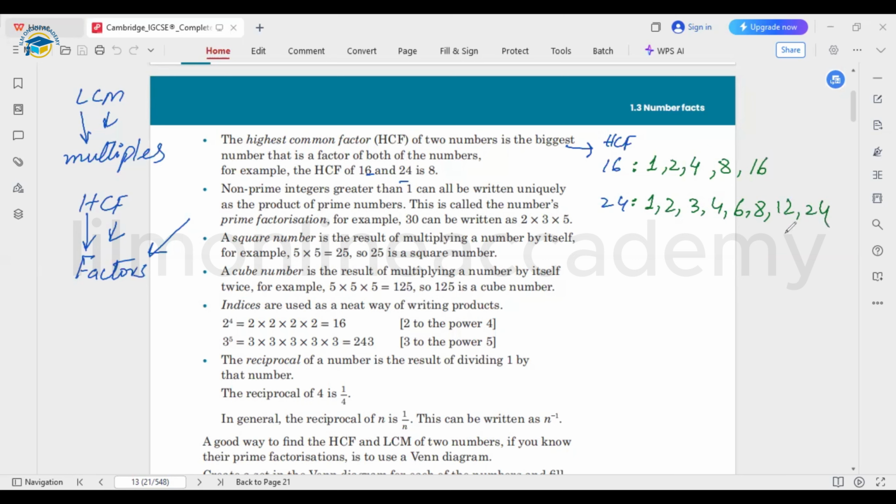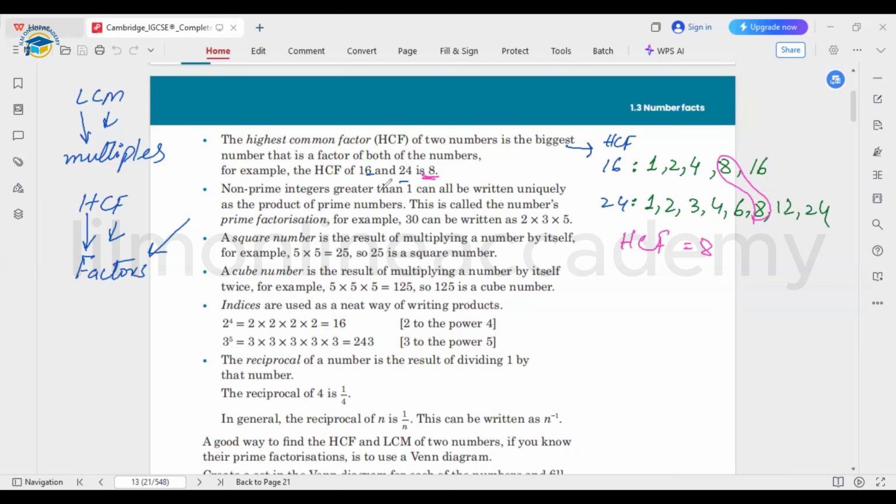Okay. Now from this, we need to pick up the highest common factor. Highest common factor means the number that is common in both of them, but that would be the highest one. So this is the number 8 that is common and the highest as well. That's why the HCF for this is 8, as they gave us already over here.